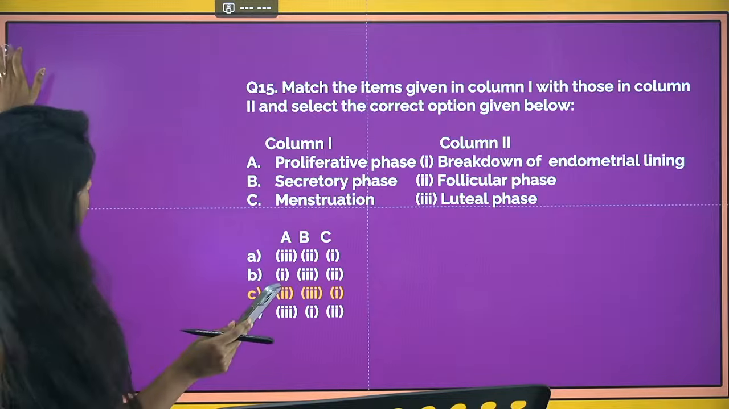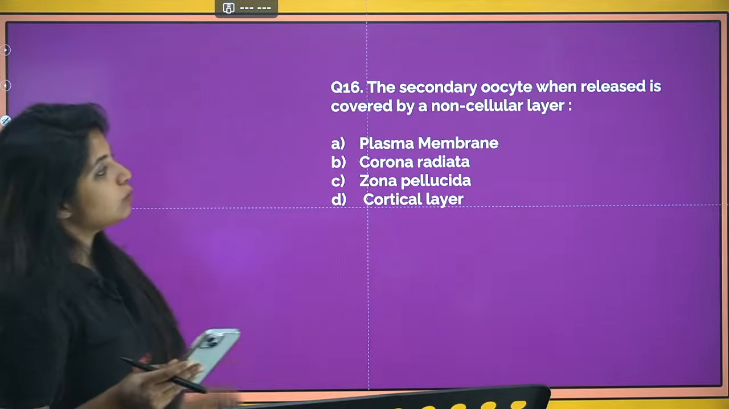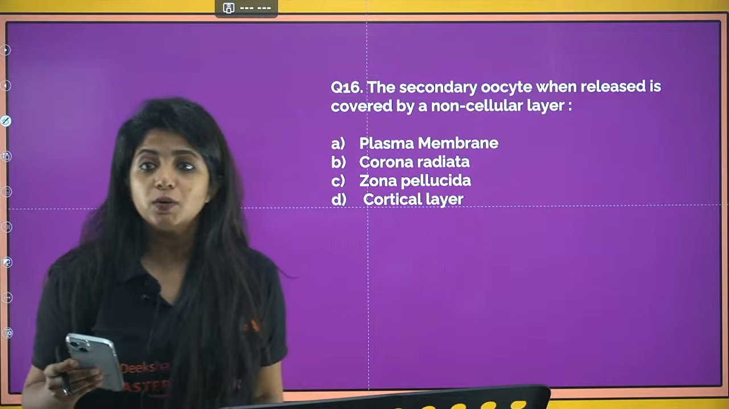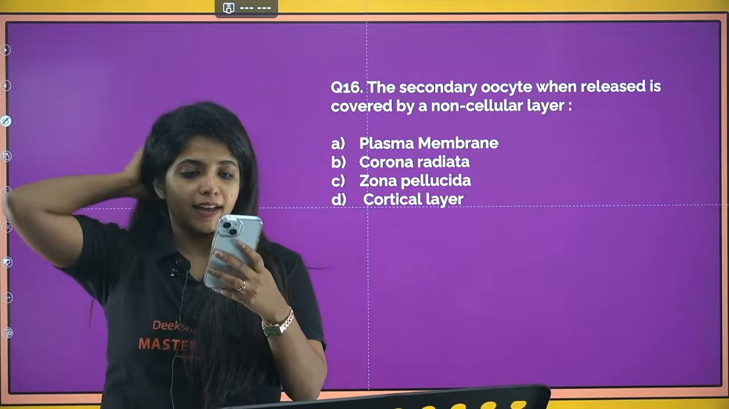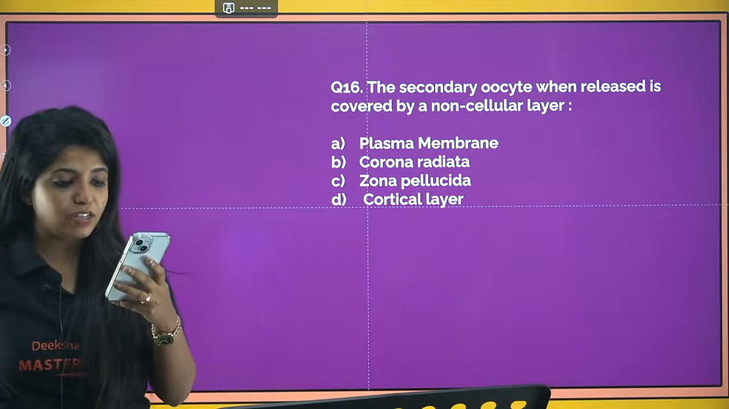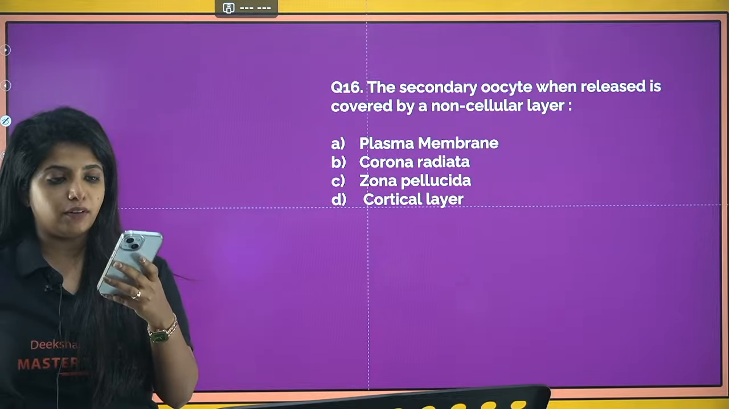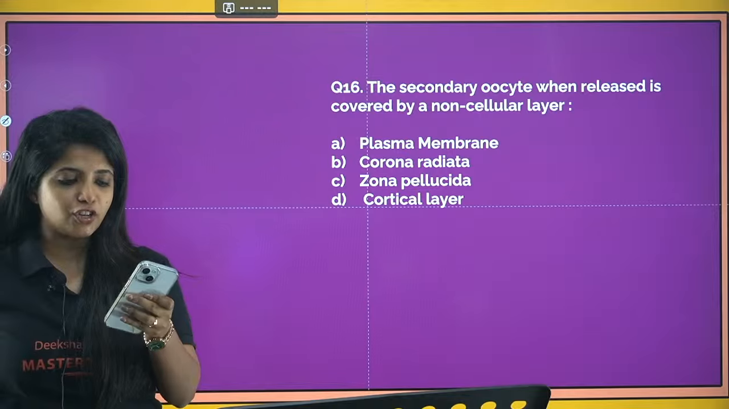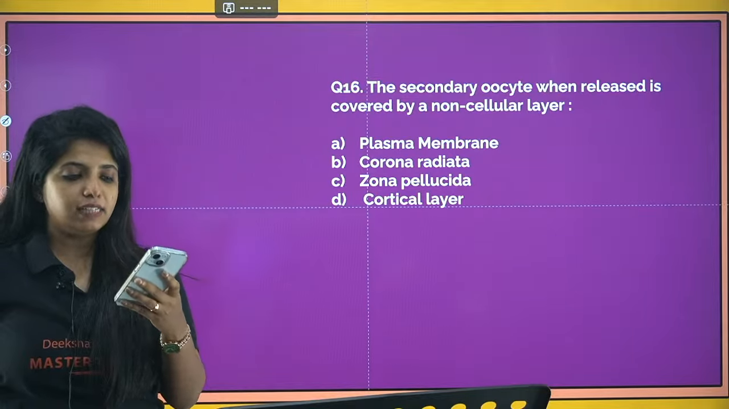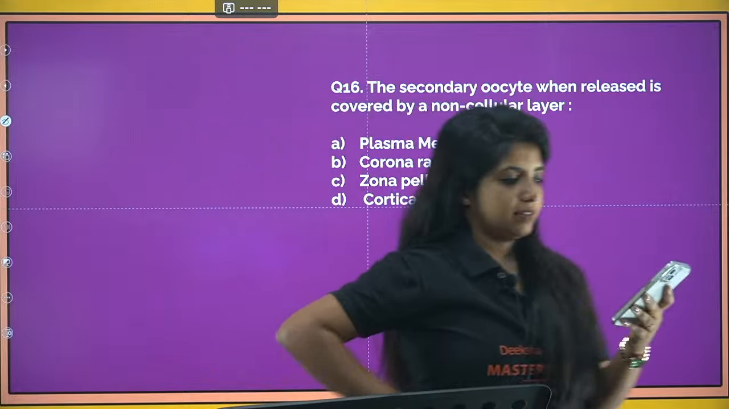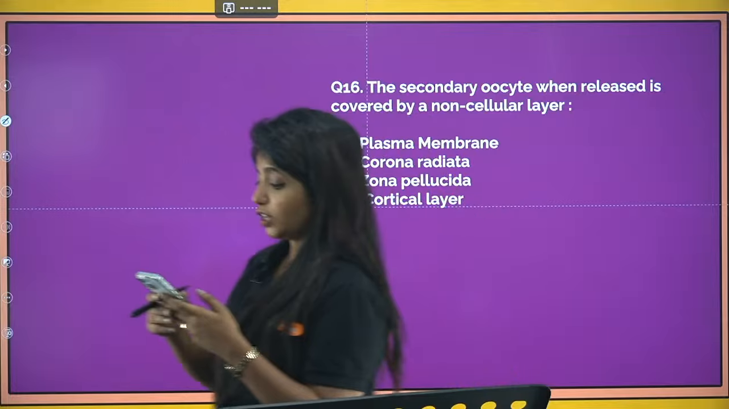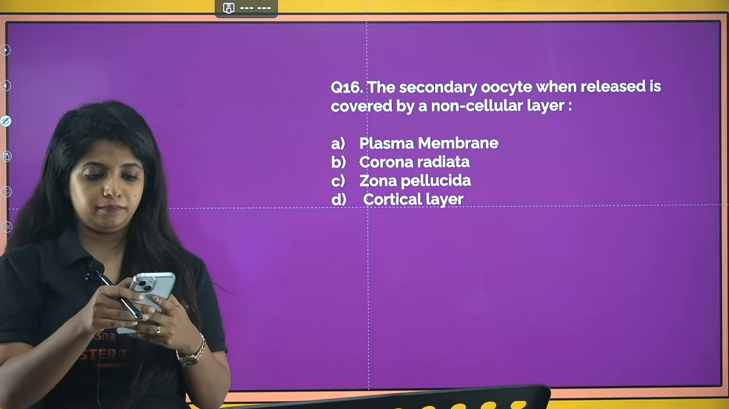Fine? Next, going ahead with the next question. The secondary oocyte when released is covered by a non-cellular layer. What is the name of this layer? Let me read out the names of the children who gave me the answer. Sirisha, Ganesh, Vinay, Prakriti, all of you are doing super good. What about the other children out there? Chalo, answer. If you answer, you will remember things better.